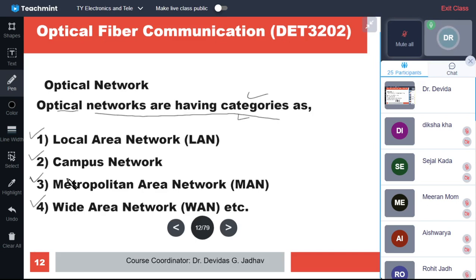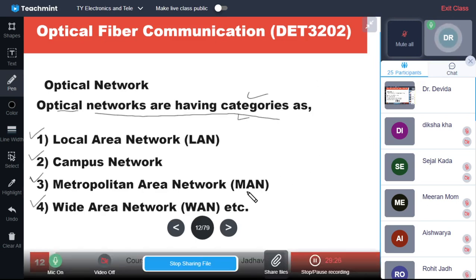In a metropolitan area, many such LANs or campus networks, or individual stations, are connected together, and it becomes a metropolitan area network. And when such metropolitan areas, campuses, local areas, and individual terminals are connected over a very large area, that is a wide area network, at district or taluka level, state level, country level, or worldwide level. All these are the network categories.